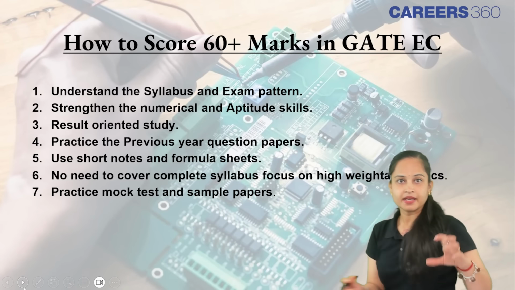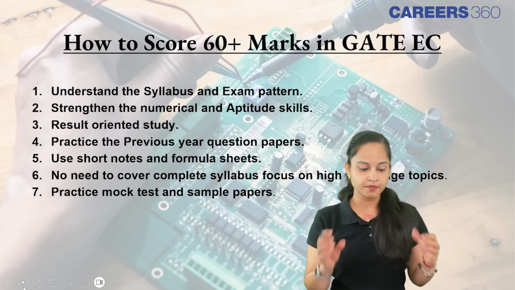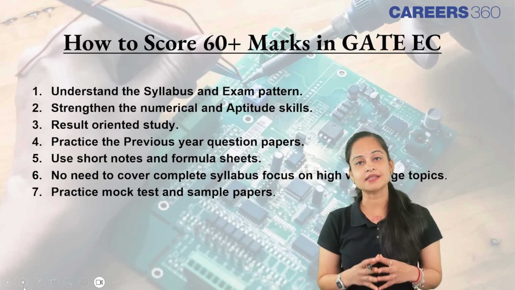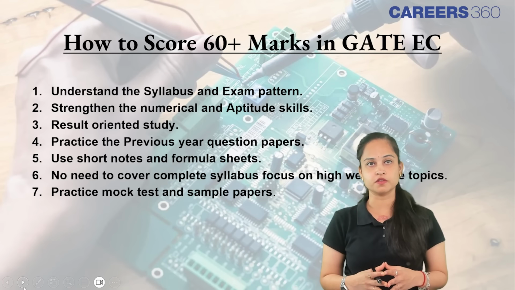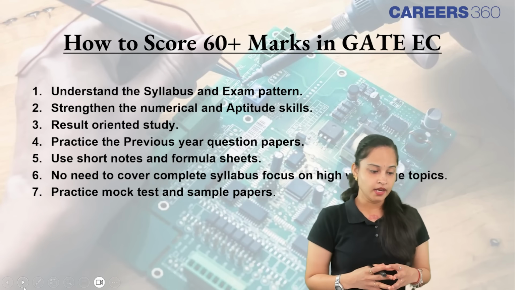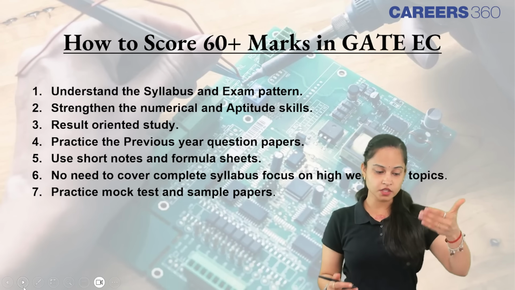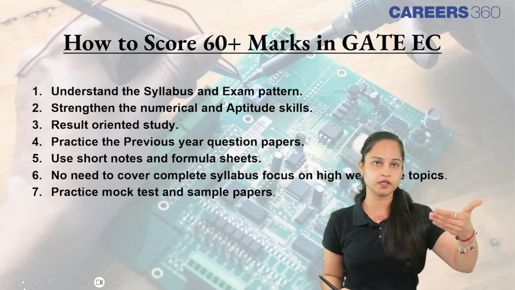So guys, now we want to talk upon how to score 60 plus marks in GATE with respect to electronics and communication engineering. So you need to, as I said already, prioritize the higher weightage topics.